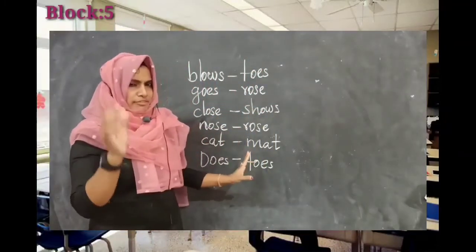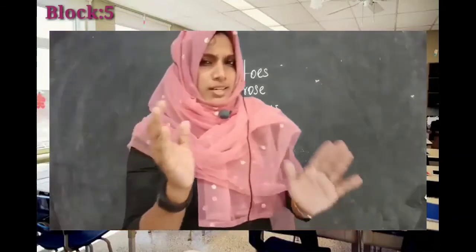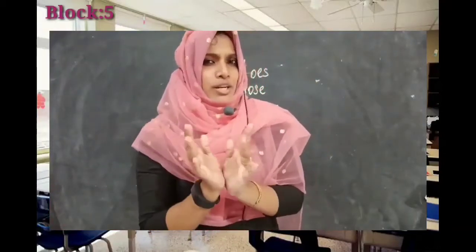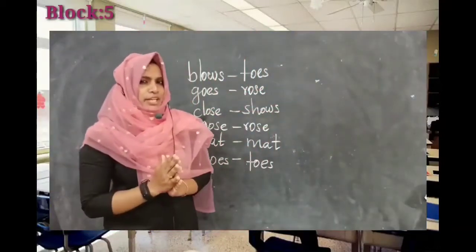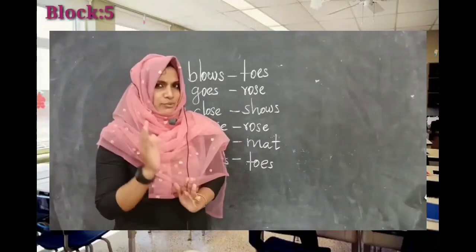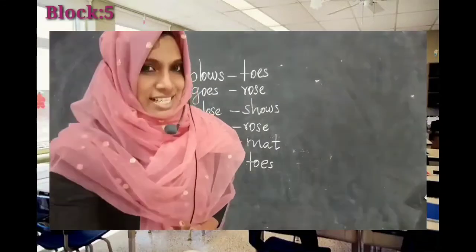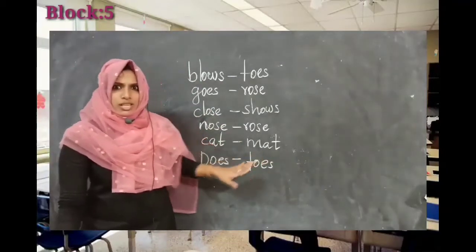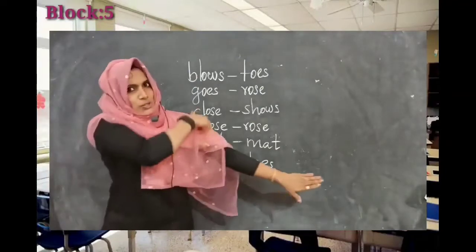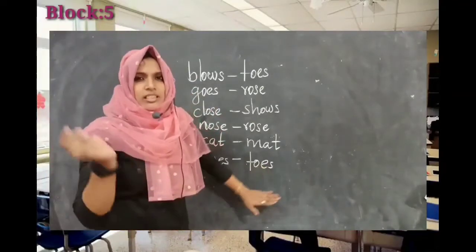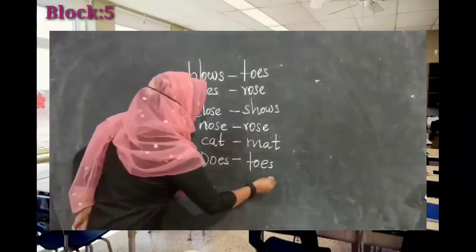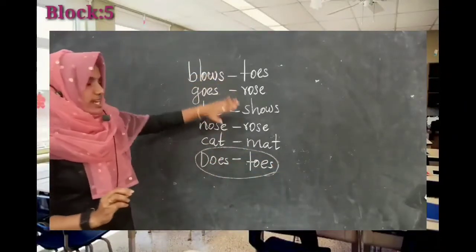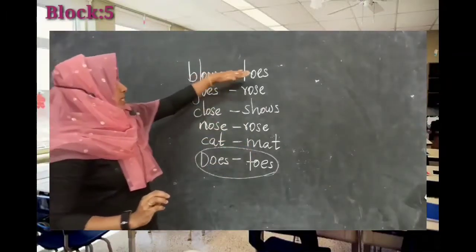Have you clapped for all these words? No, right? You have clapped for the words that have the same sound, and you have not clapped for only one pair of words. Which is that? Yes, it is does, toss. What is the sound? Does, toss. So these words have different sounds. These does and toss. Here, what about these other words? Here, blows, toss.